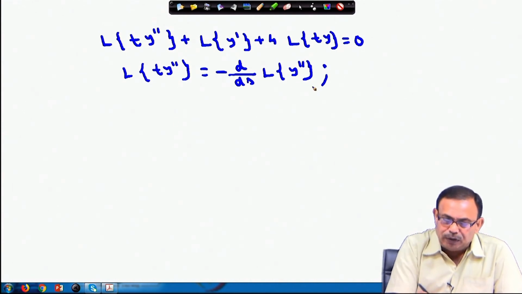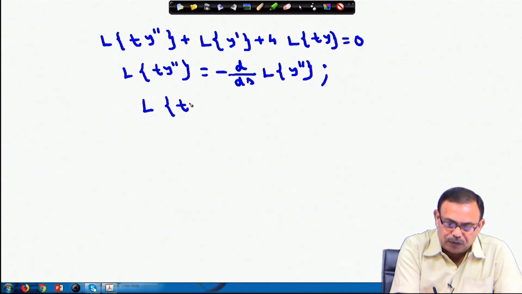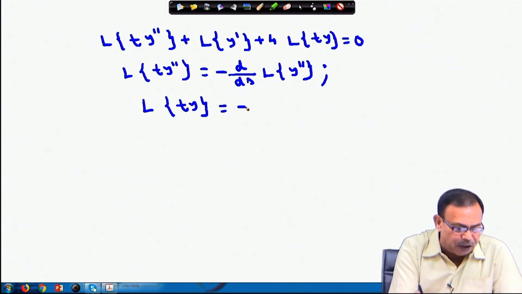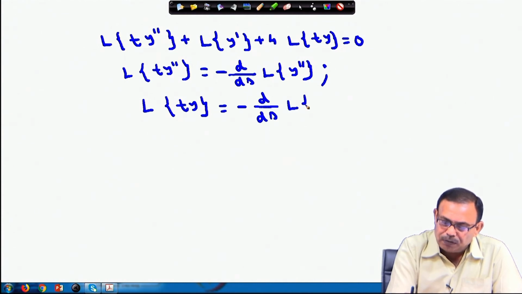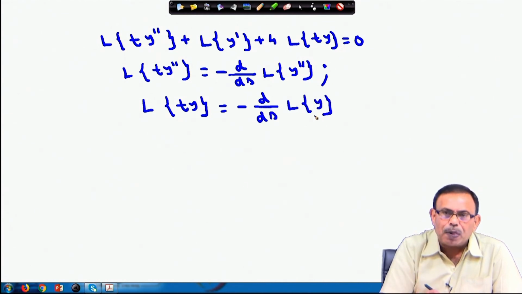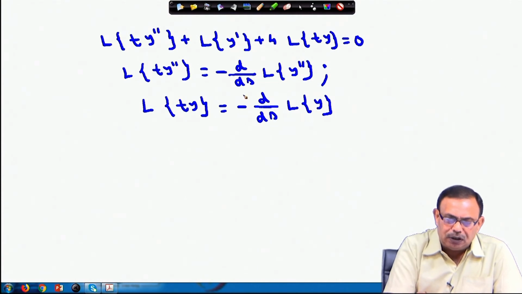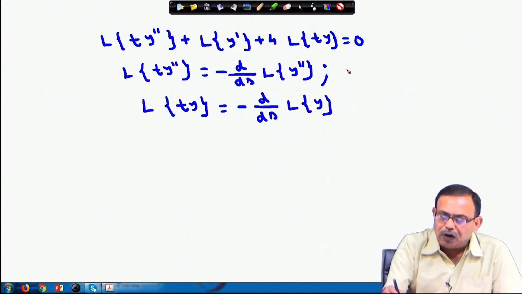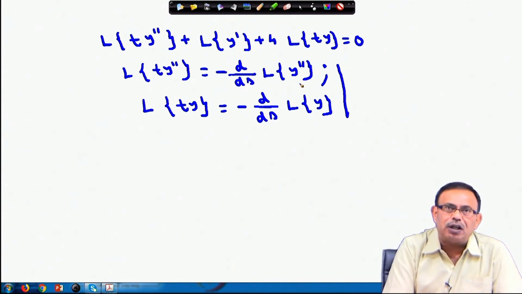Similarly, if I want to take the Laplace transform of t y, the Laplace transform of t y will be minus d/ds of the Laplace transform of y in this case. So, using this property, now I can get back to my original thing. Please note this: the Laplace transform of t y double dash is minus d/ds of the Laplace transform of y double dash. The Laplace transform of t y, I can write using the property as minus d/ds of the Laplace transform of y.